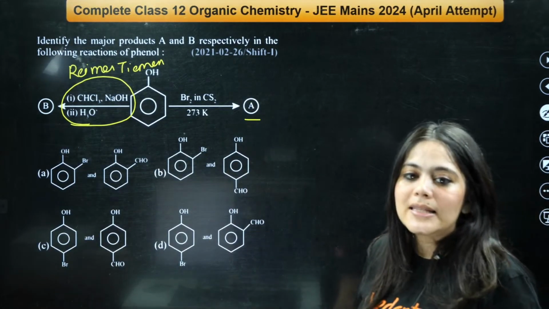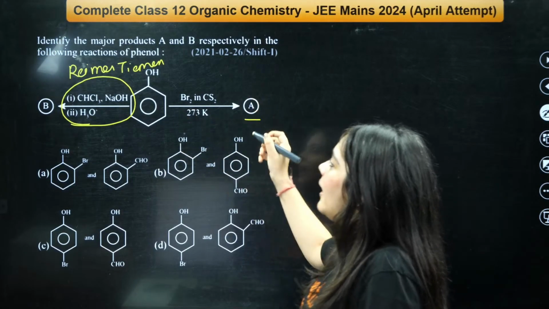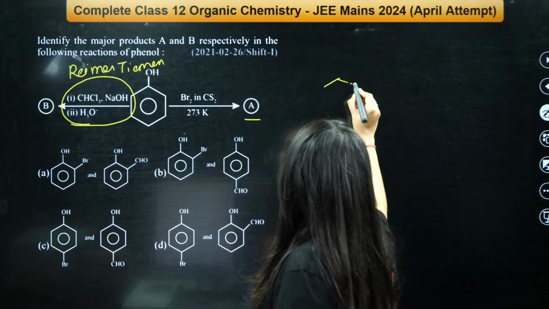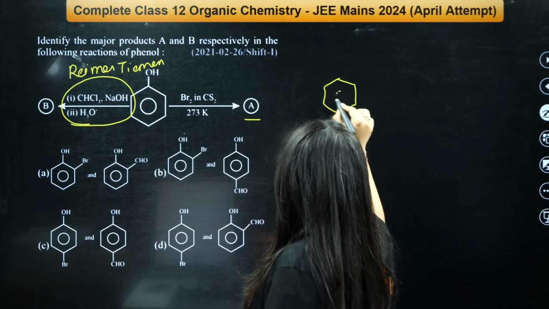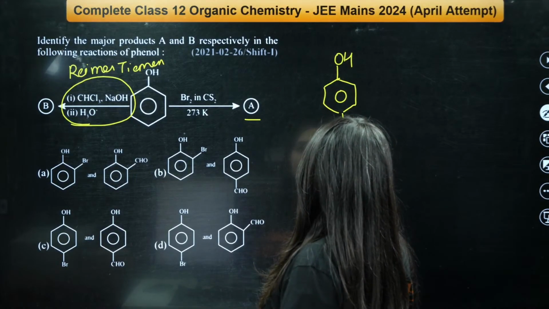What is happening in this case? You took a phenol. Okay, what will be the product A? The product A, I just told you the bromine will attack. This is the phenol molecule, right? So the product A is what? The bromine will attack at the para position. So this is the product A.